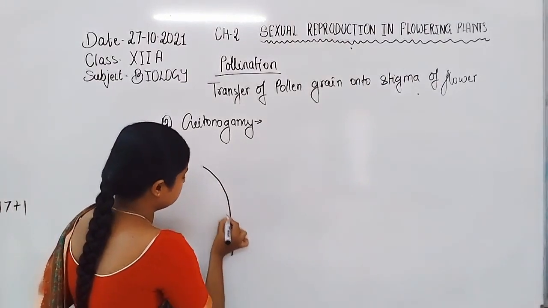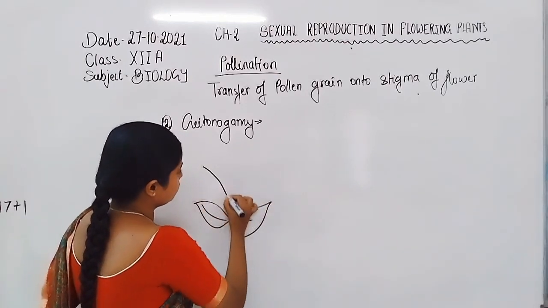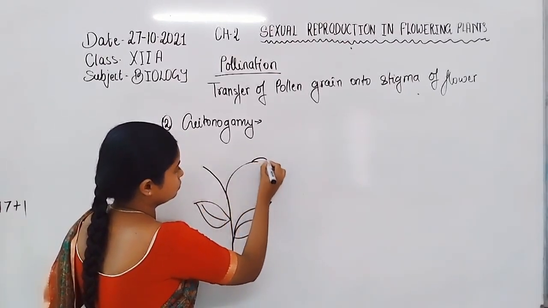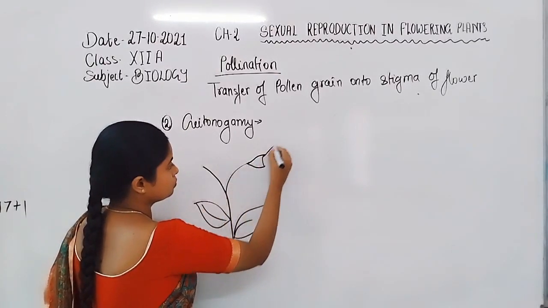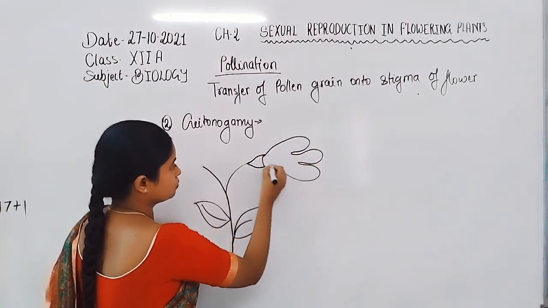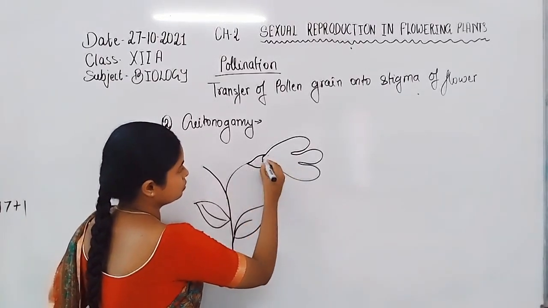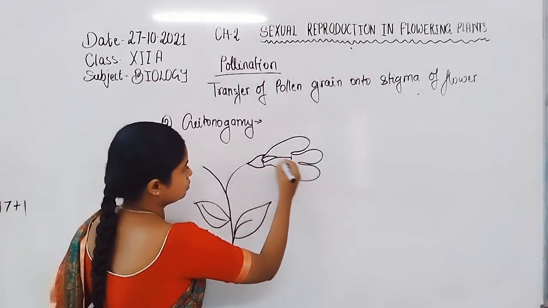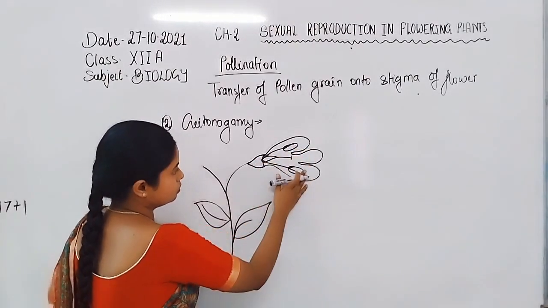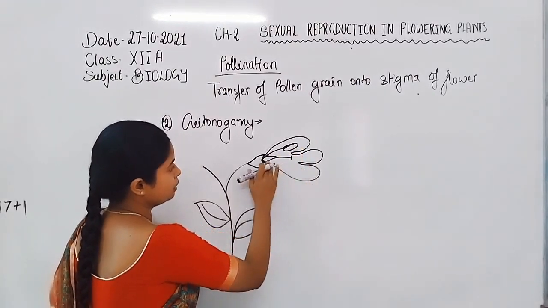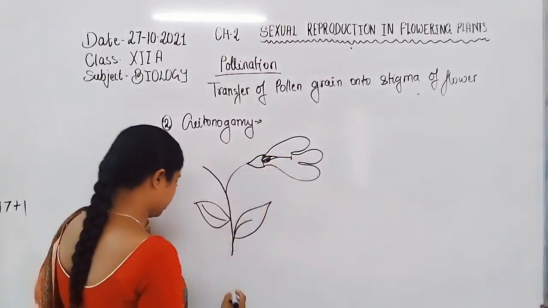Now here is a plant. One flower shows only the female reproductive part, and another one shows the male reproductive part.